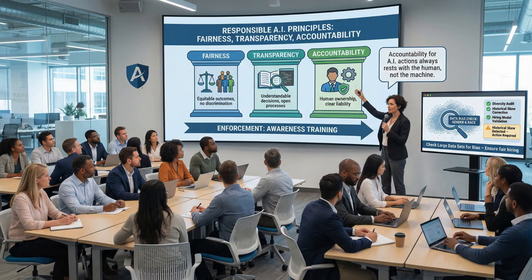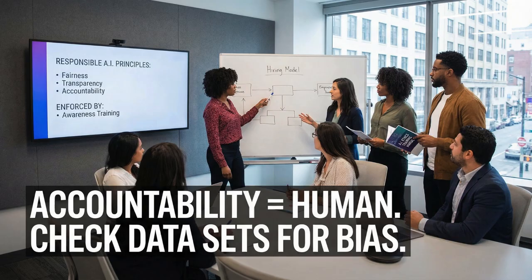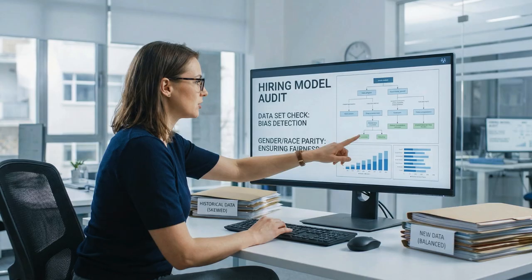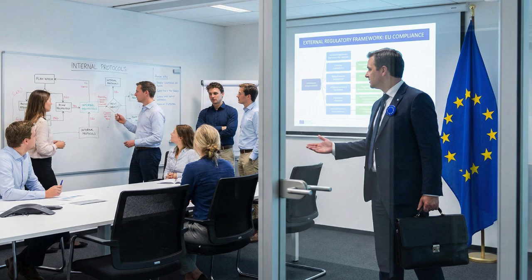You must be able to explain how the model reached its decision and ensure it works equally well for all user demographics. To enforce this, we use awareness training. You must teach your employees that accountability for AI actions always rests with the human, not the machine. And you must check your large data sets for bias, ensuring your hiring model doesn't reject candidates based on gender or race just because the historical data was skewed.